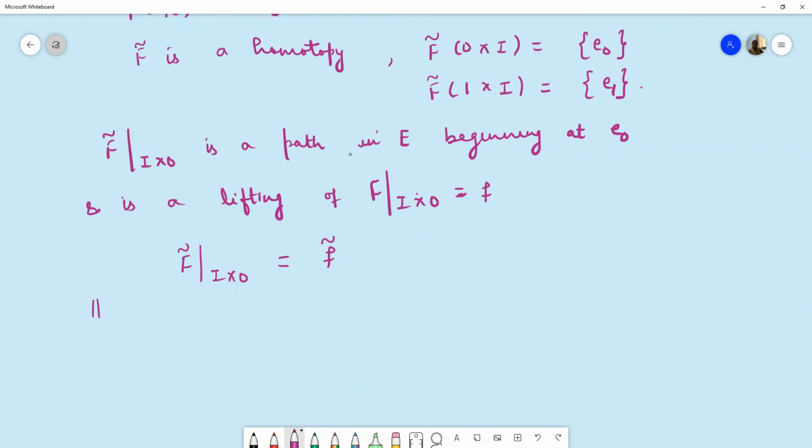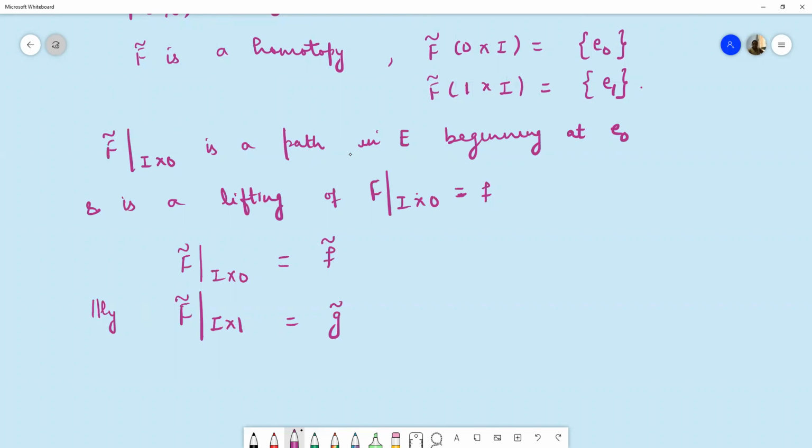Similarly, we can prove that F tilde restricted to I cross 1 will be equal to g tilde, because again this is a path beginning at point e naught, and this is a lifting of g, and because the lifting of g must be unique, it is equal to g tilde.